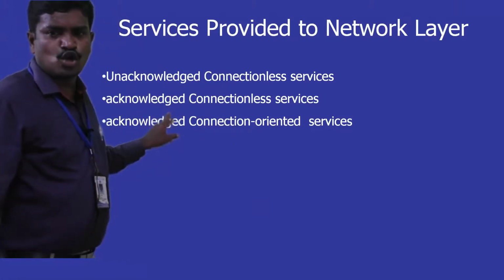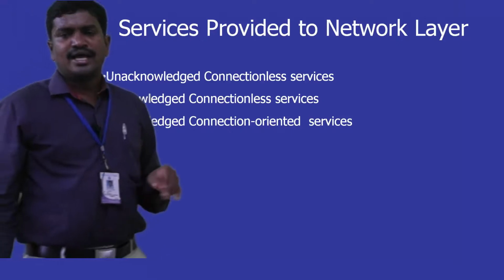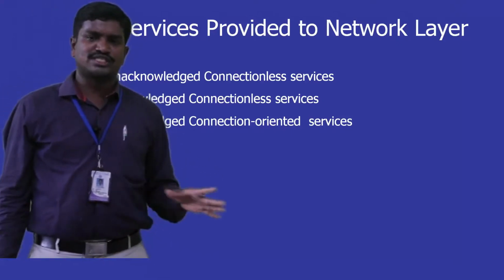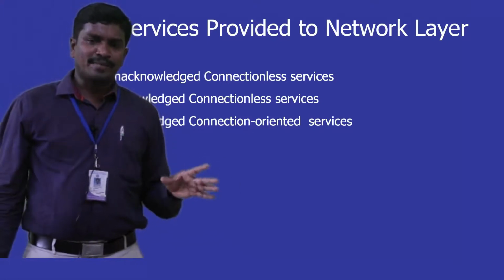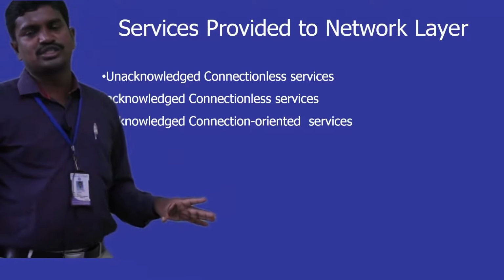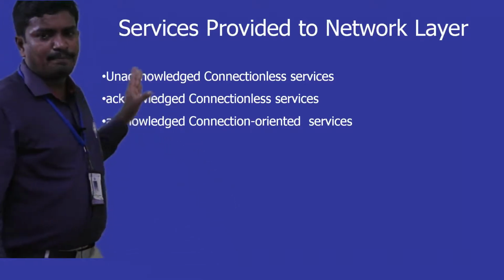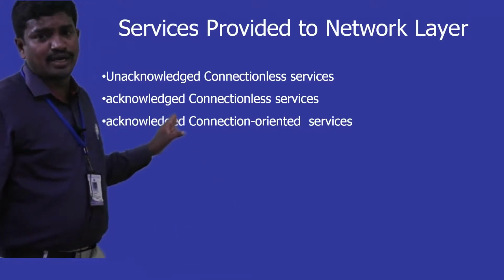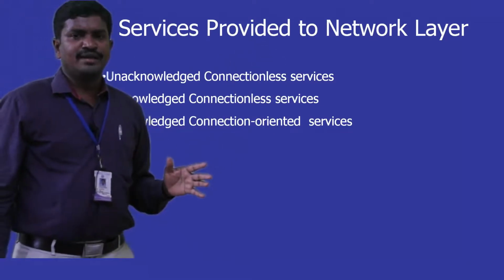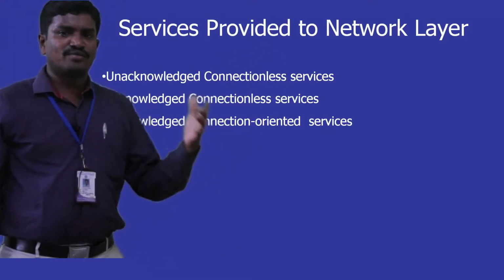And there is one more called acknowledged connectionless. Again, we still stick to that principle: no pre-connection is established between two systems, and no permanent connection exists. The only thing is that acknowledgement is required. When a sender sends a packet to the destination, it waits for the reply from the receiver.